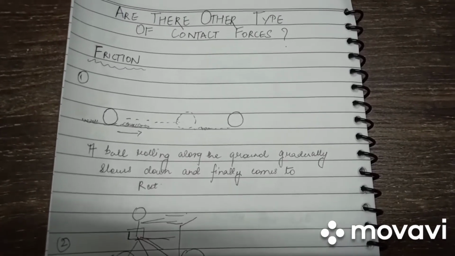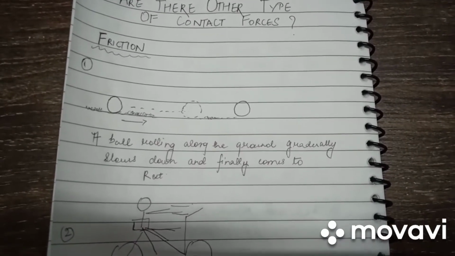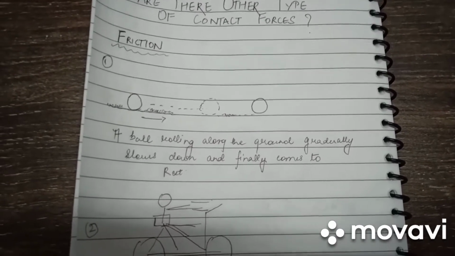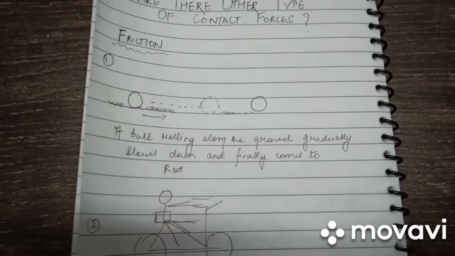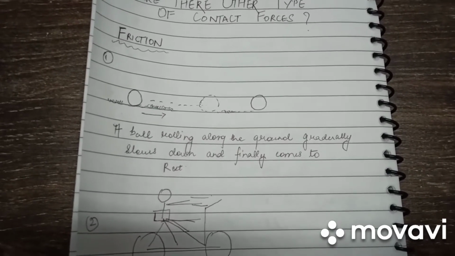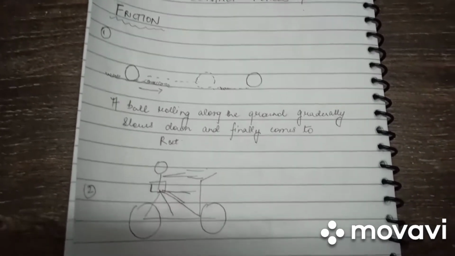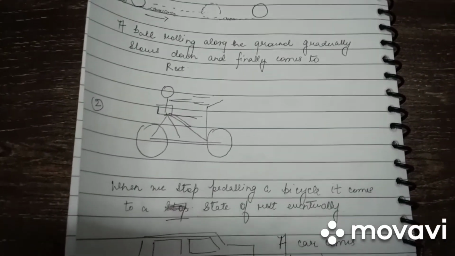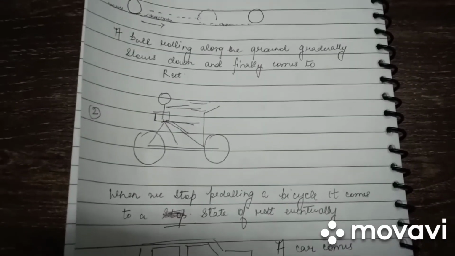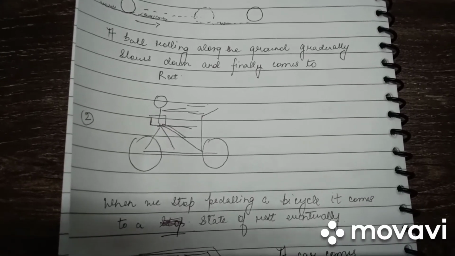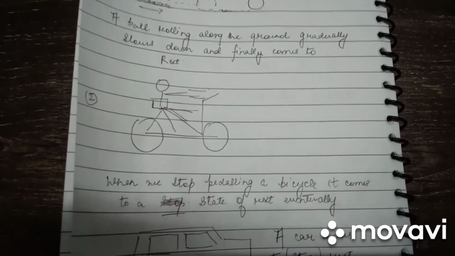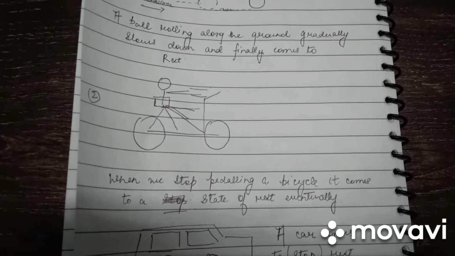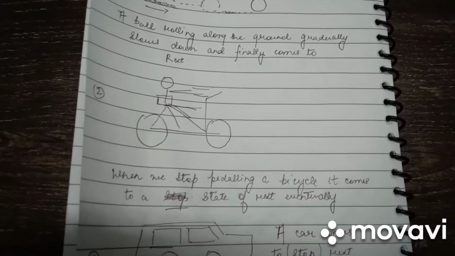Let us consider an example of a ball rolling along the ground. We see that if an external force is not applied, the ball eventually comes to a state of rest. Similarly, let us consider a person riding a bicycle. What happens if the person stops pedaling? Well, eventually, after moving a certain distance with reduced speed, the bicycle comes to a state of rest.